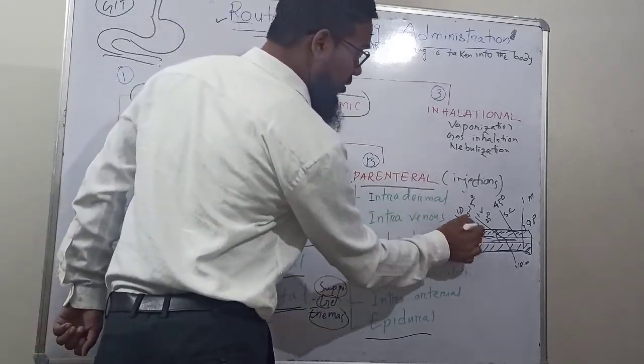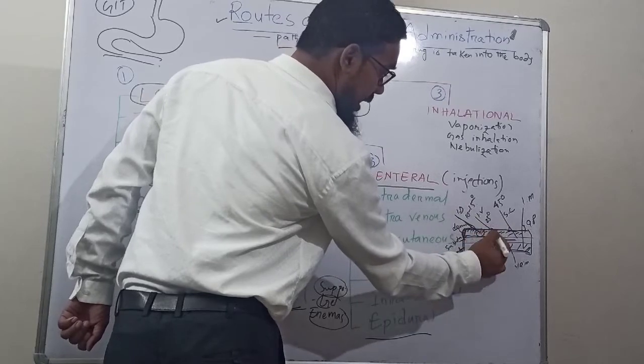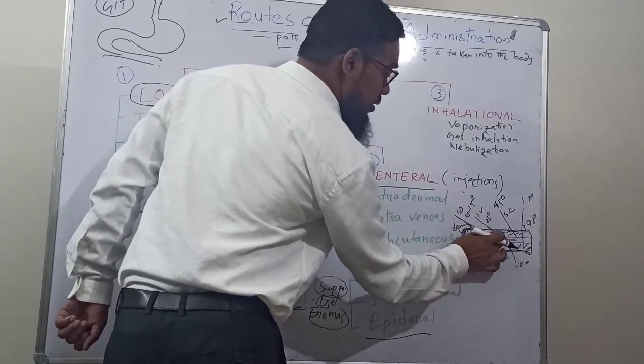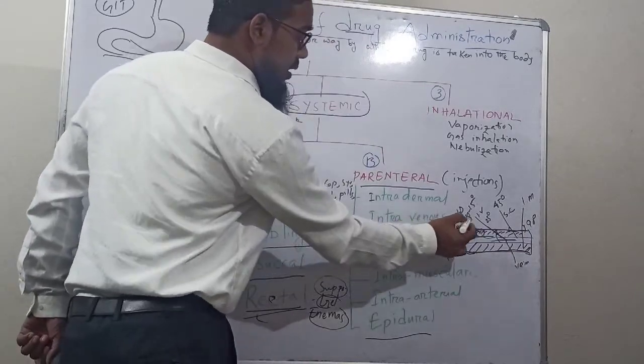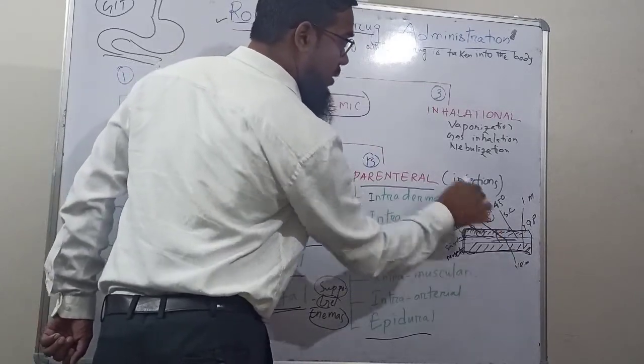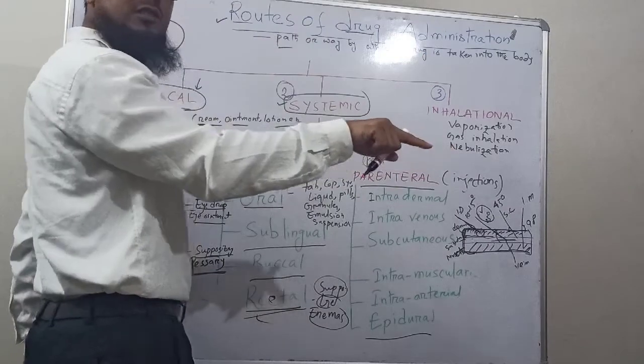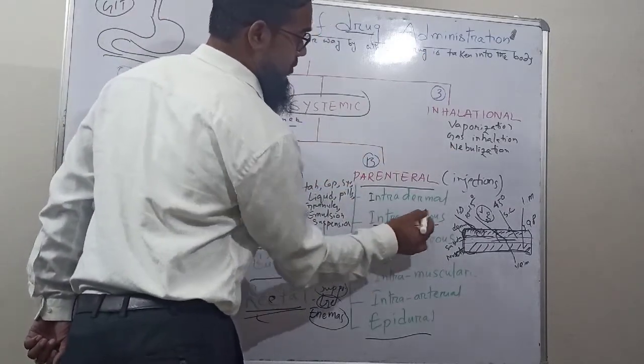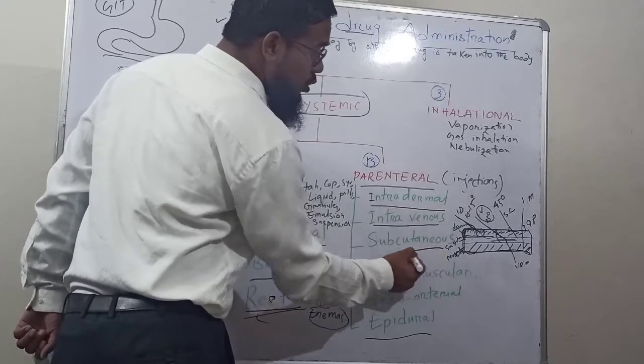Next, intravenous. The injection enters below the dermis layer into the vein, and it is given at around a 25 degree angle. That is called intravenous. Next, subcutaneous.